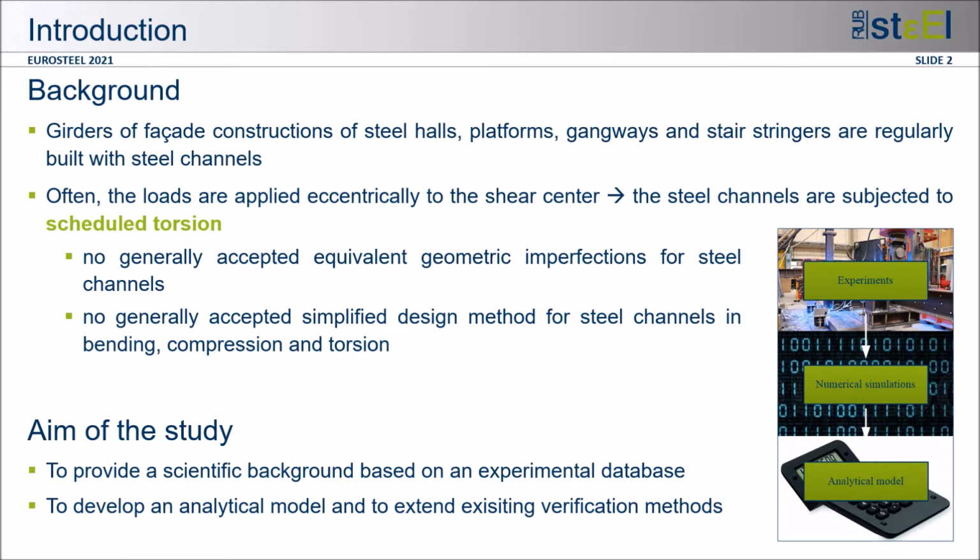Girders of facade constructions of steel halls, platforms, gangways and stair stringers are examples of structural engineering in which steel channels are used. Mostly these monosymmetric C-profiles are loaded eccentrically to the shear center and the steel channels are subjected to scheduled torsion. Nowadays, the stability verifications for steel channels are usually based on second-order internal forces, although there are no generally accepted equivalent geometric imperfections and there isn't a generally accepted simplified method for steel channels and combined loading.